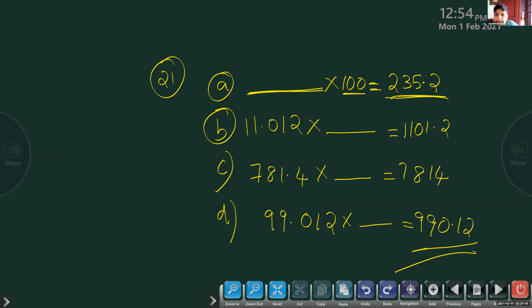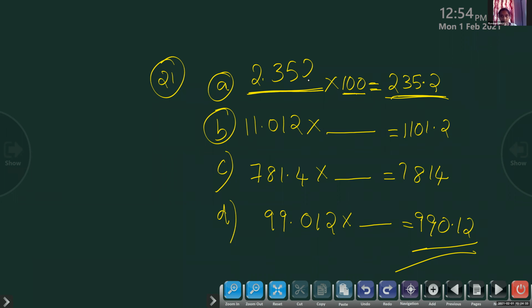Ma'am, first one, can I tell the answer? All the children completed? Yes, ma'am. Question number 1. Which number will you multiply with 100 to get the answer as 235.2? Yes, children, you can say. 2.352. Very good. All of you got the correct answer.